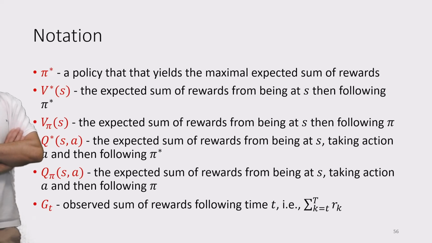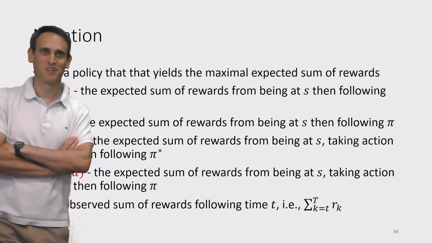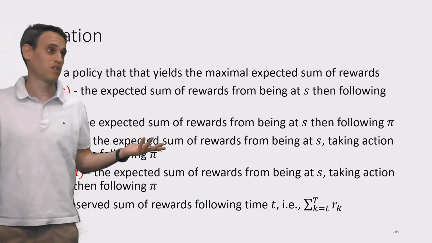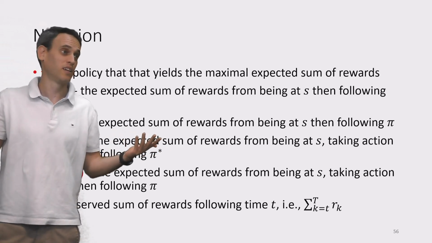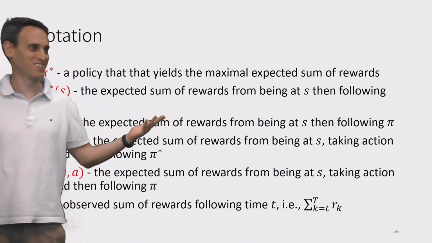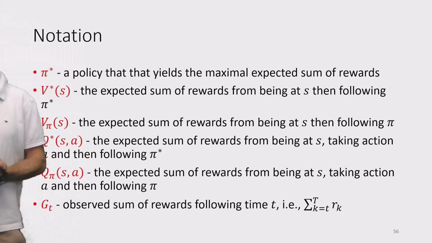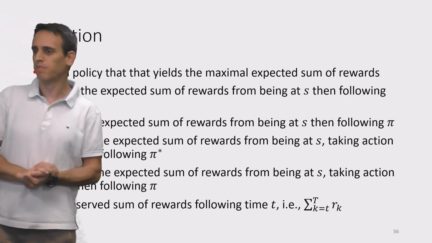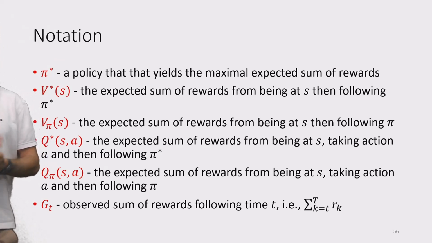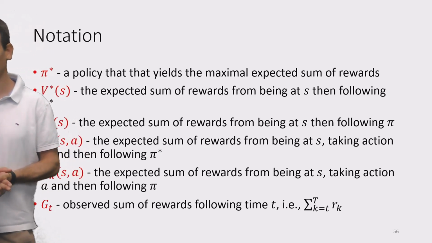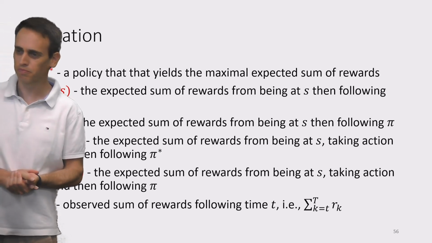Why is that? Because of which property? The Markovian property. The Markovian property, that is correct. So the optimal action to take from any state is independent of the states that you've seen previously, right? So you can treat each state as the first state where you just started, and it's the same. V star of S is the expected sum of rewards from being at state S and then following pi star, right? And again, V star is independent of where we started our episode from.